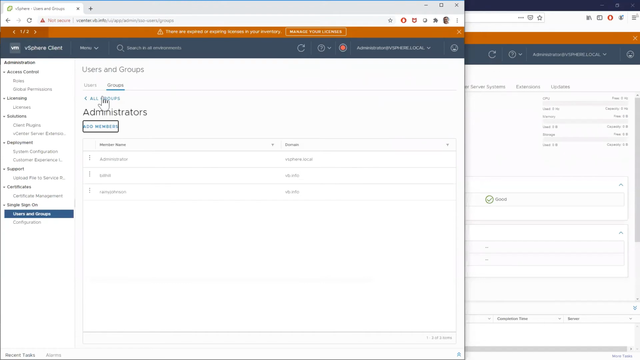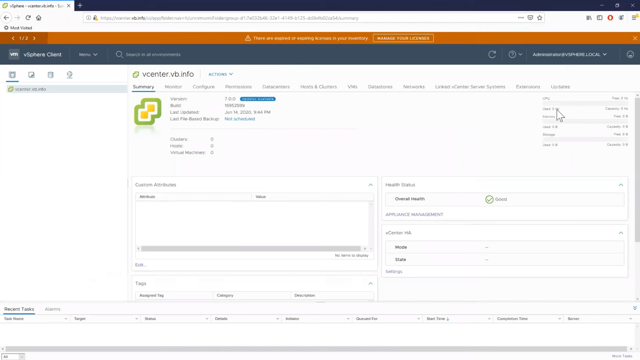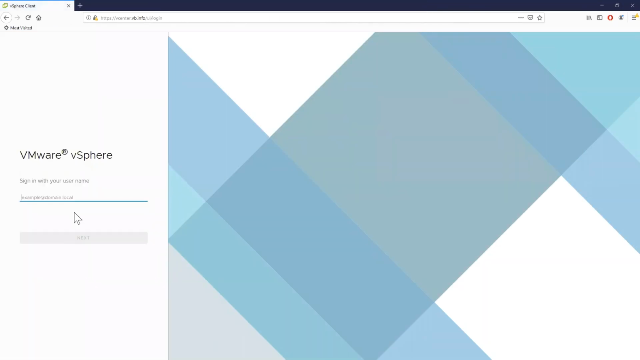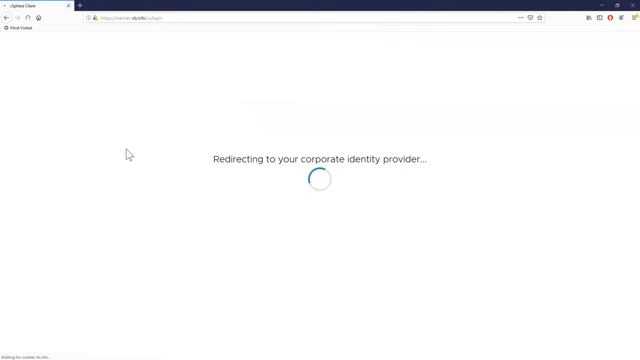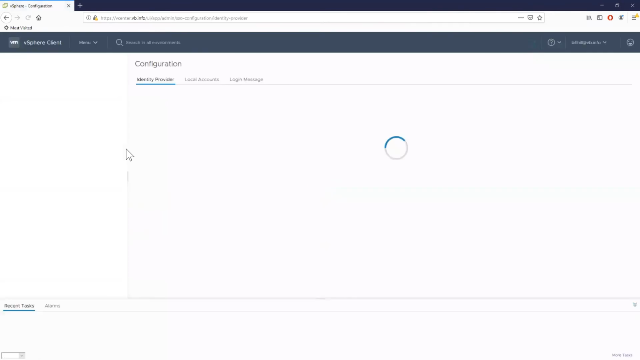Okay, so she is going to be an administrator now. So if I hop over here and log out, let's see how this experience changes. All right, so again, we still have the new experience where there's no password. vb.info. Okay, so we see redirecting to our identity provider.